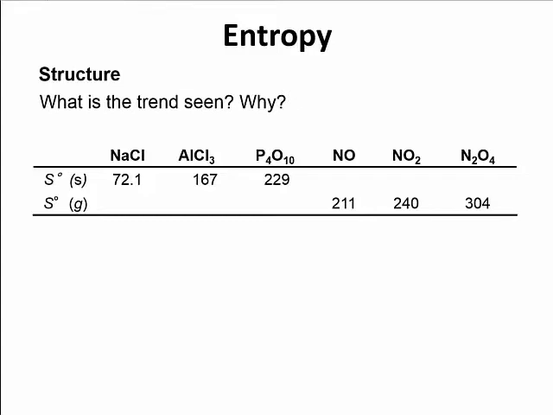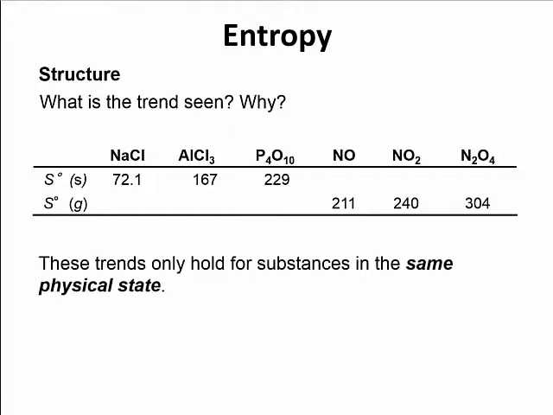Another way to look at it is simply, how many of things do I have? If I look at the NO versus the N2O4, well, the NO has 1 nitrogen, 1 oxygen. The N2O4 has 2 nitrogens, 4 oxygens. I've got more atoms in that compound, so I'm going to have more entropy. So the more complex a compound gets, the higher its entropy is going to be. Again, this is dealing with structure only in the same physical state. I can't compare liquid sodium chloride to gaseous NO. These all have to be in the same state. That's why the NaCl, AlCl3, and P4O10 are compared as solids, whereas the NO, NO2, and N2O4 are compared as gases.